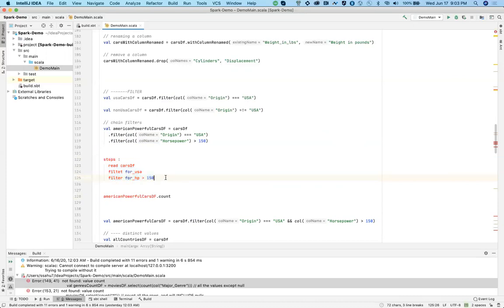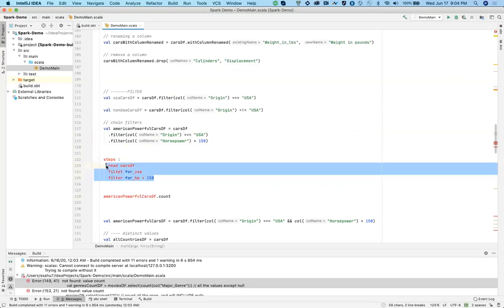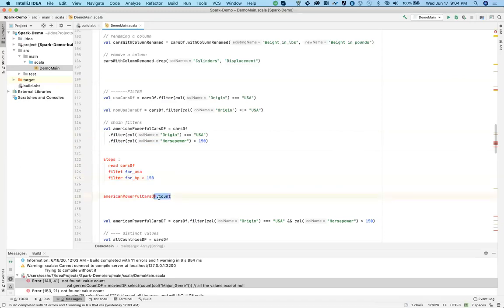Are you following? Yes, yes. So what happens is it will create this DAG. That is fine. But when does it get executed? It is executed when it faces an action.